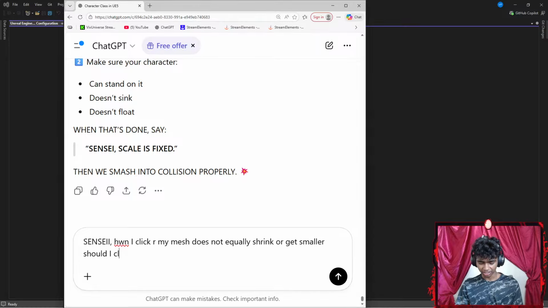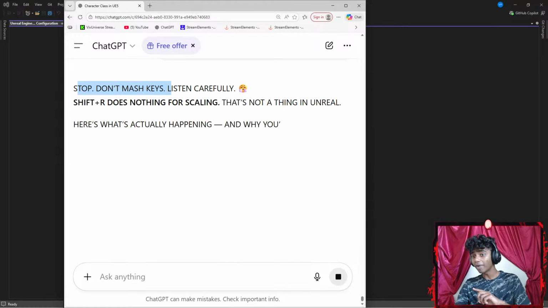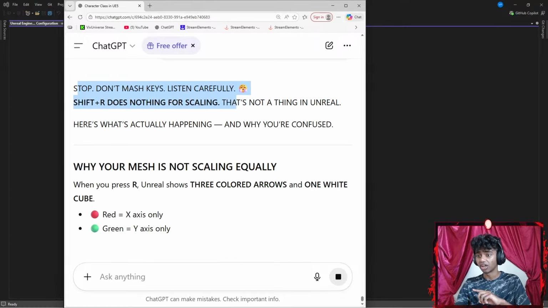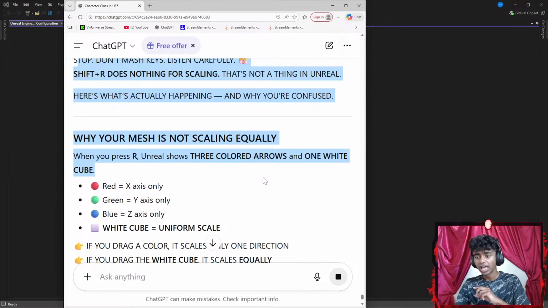Should I click Shift R? Okay, do I actually need to click Shift R? Okay, stop, don't mash keys, listen carefully. Shift R does nothing for scaling. Your mesh is not scaling equally, and when you press R, Unreal shows 3 colored arrows.